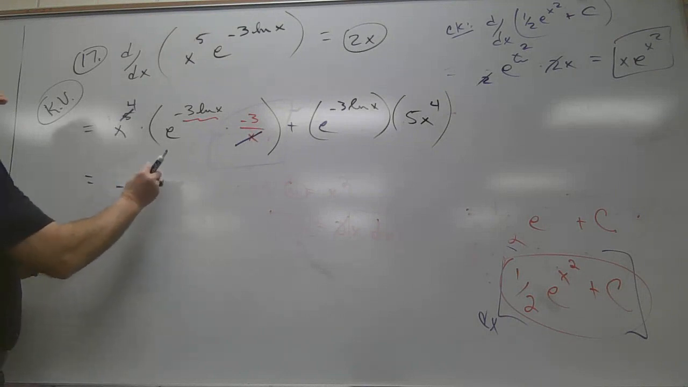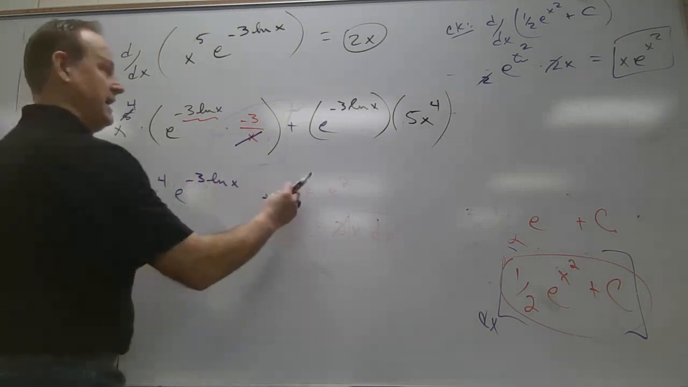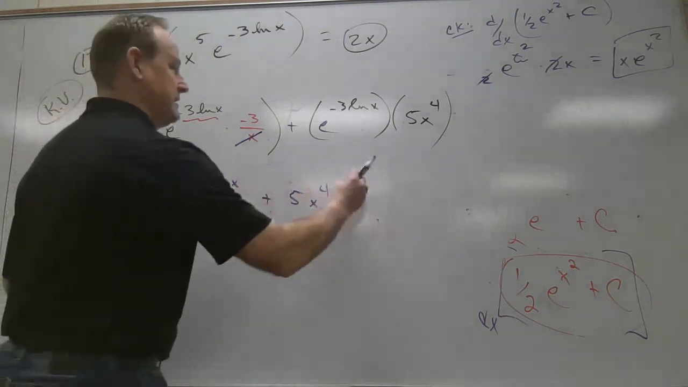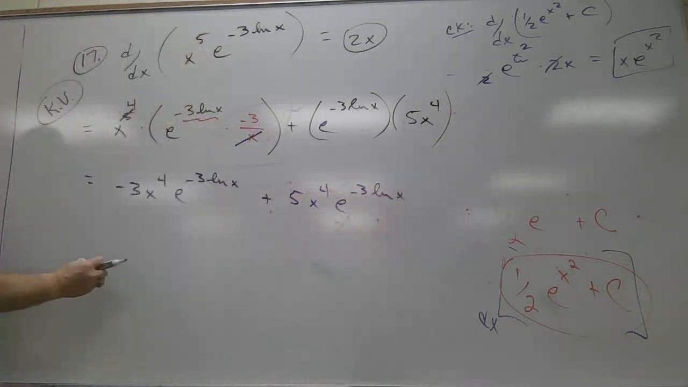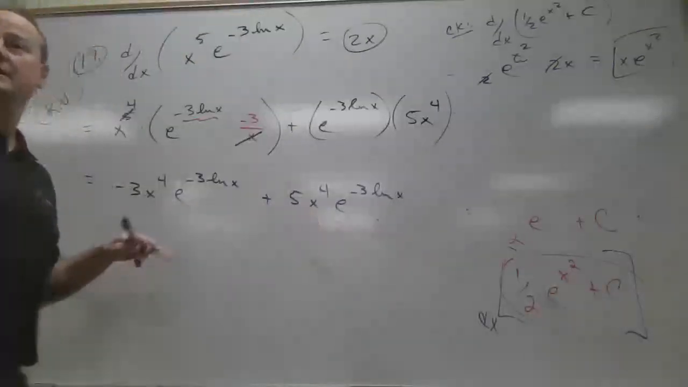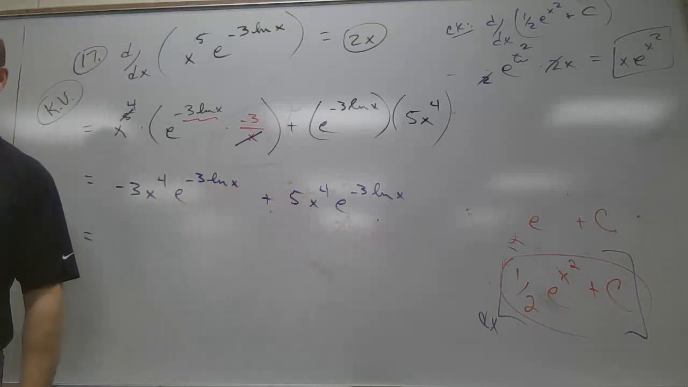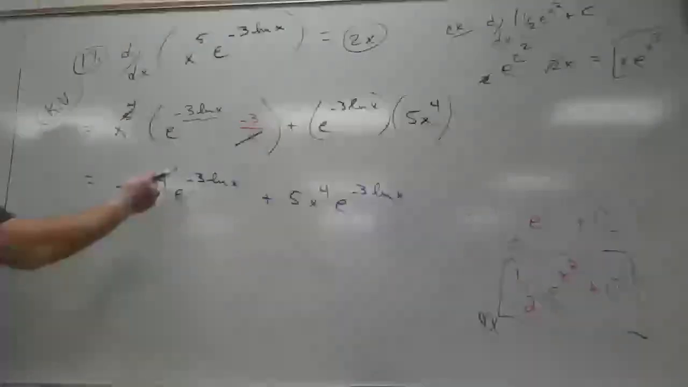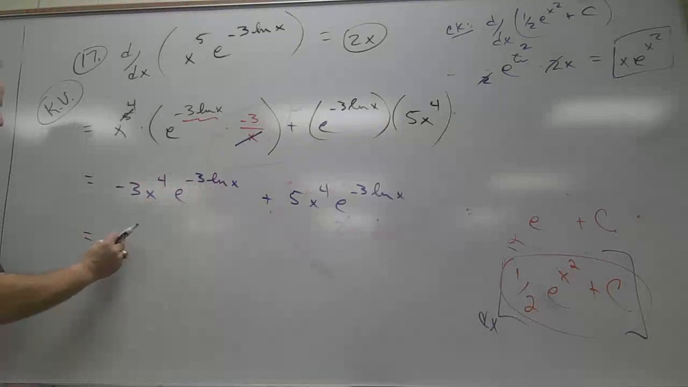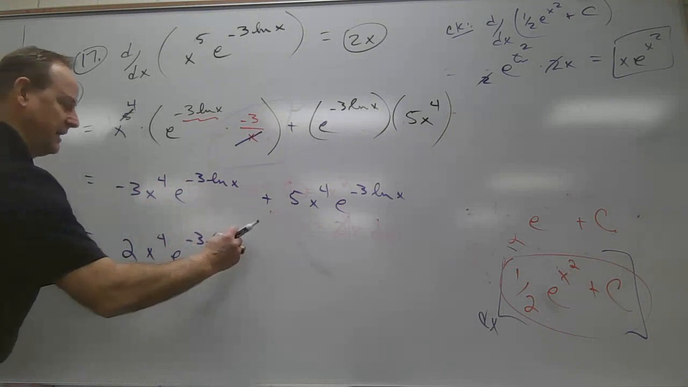Okay, you want to rewrite it? Minus 3 x to the 4th, e to the minus 3 ln x, and then plus 5 x to the 4th, e to the minus 3 ln x. Is that what you want to do? What can I pull out of these things? Wait a minute. This is the same thing, right? So this is like minus 3z plus 5z, which would be 2z. In this case it's not an x, that's why I was using z's, because it's some function here. Anyway, this is 2 times x to the 4th, e to the minus 3 ln x, right?